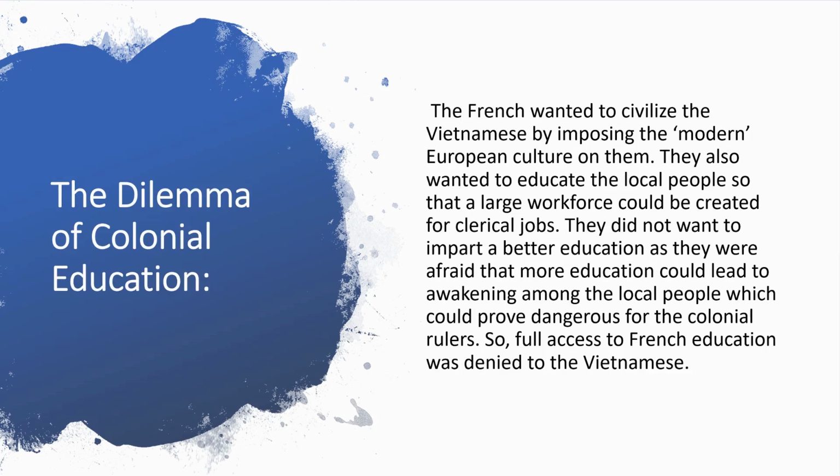The dilemma of colonial education. The French wanted to civilize the Vietnamese by imposing the modern European culture on them. They also wanted to educate the local people so that a large workforce could be created for clerical jobs. They did not want to impart a better education as they were afraid that more education could lead to awakening among the local people which could prove dangerous for the colonial rulers. So, full access to French education was denied to the Vietnamese.